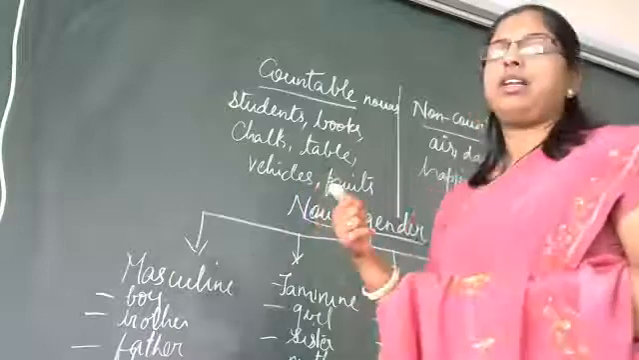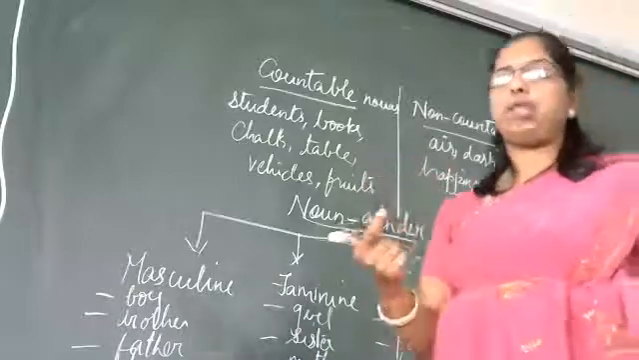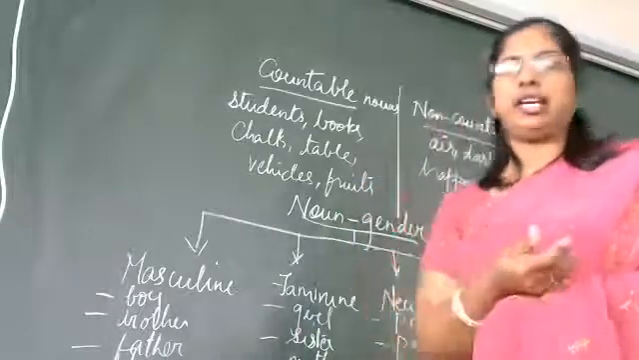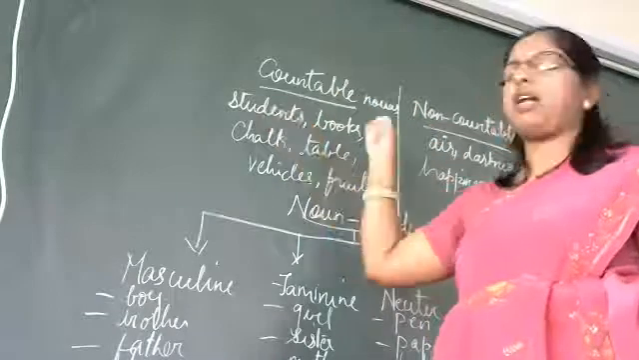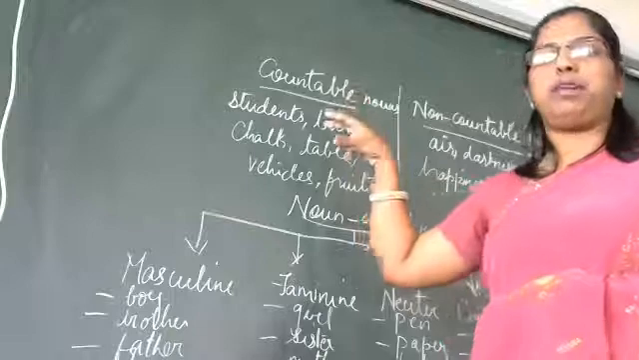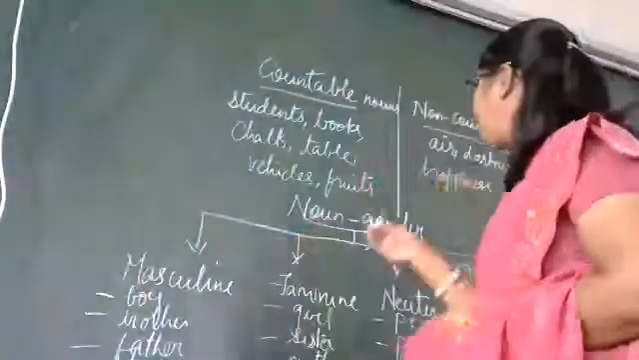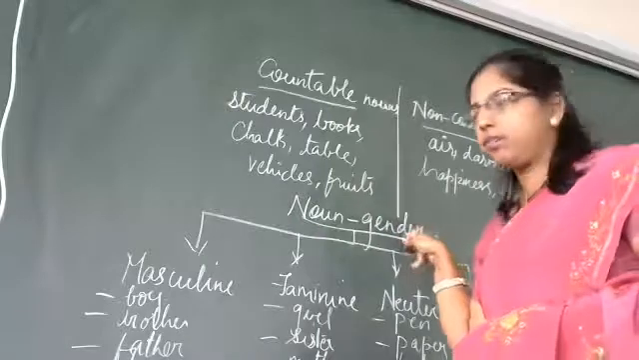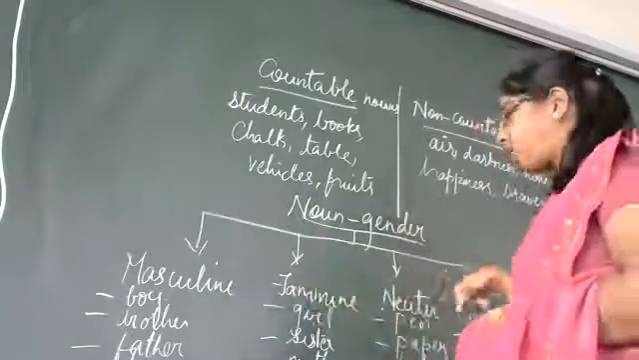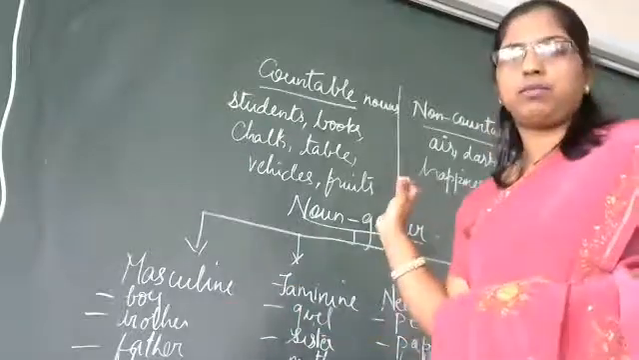So, what did we learn today now? Today we learned about nouns. We learned about types of nouns: proper noun, common noun, abstract noun, material noun and collective noun. Then we learned about countable and non-countable. Countable nouns are what? Wherein we can count the objects or the people. It comes under countable nouns. And non-countable are what? Wherein we cannot count them. Next we move to the noun gender. We have four kinds of noun gender: masculine, feminine, neuter and common.